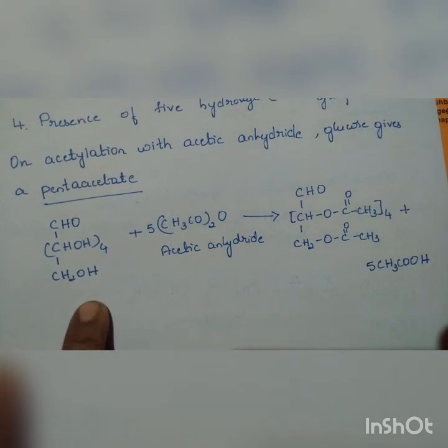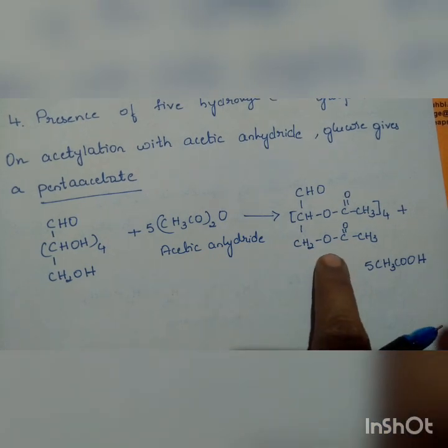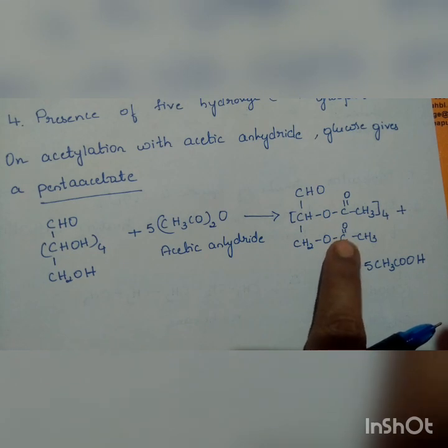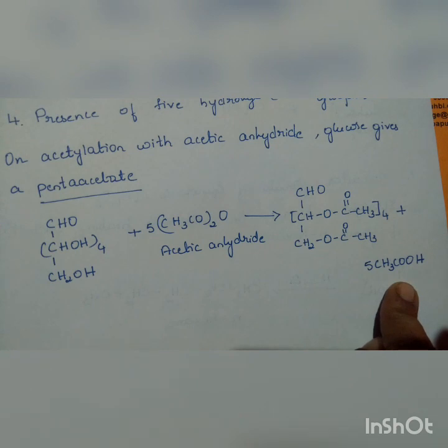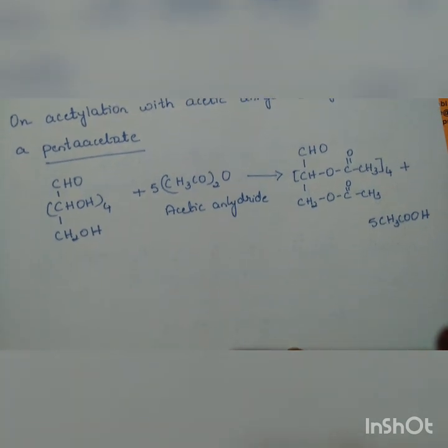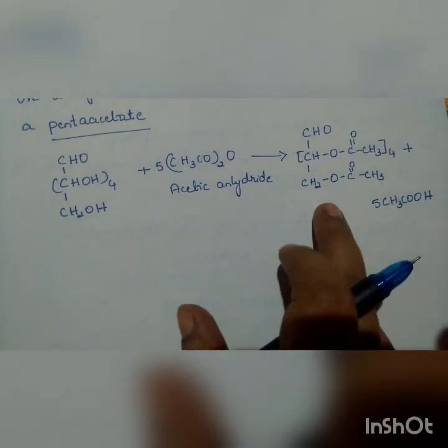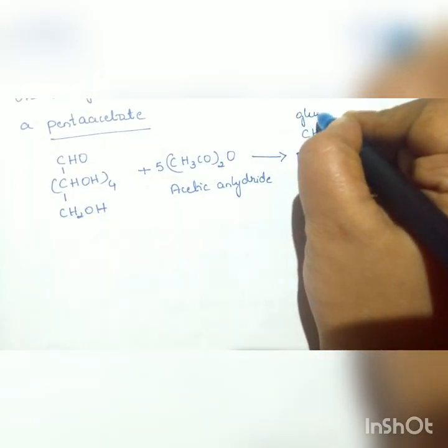Glucose treated with acetic anhydride gives glucose pentaacetate and the byproduct acetic acid. How this reaction takes place, we shall see. I'll write the name above.